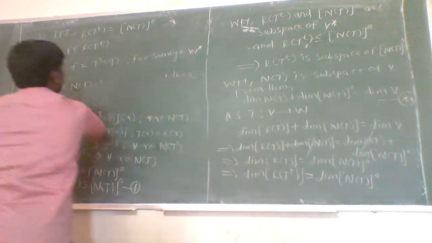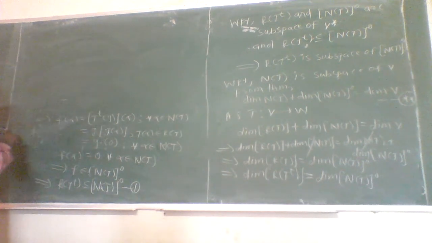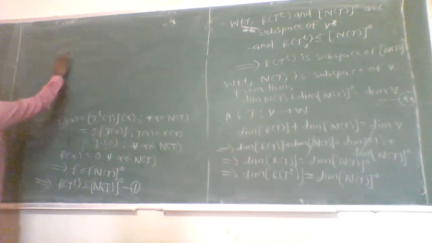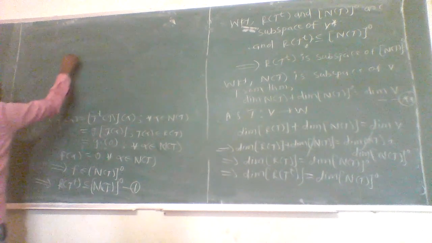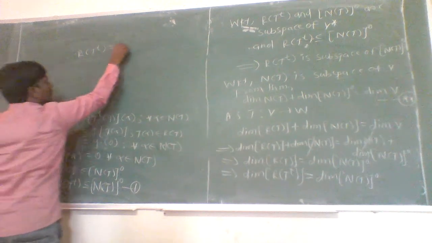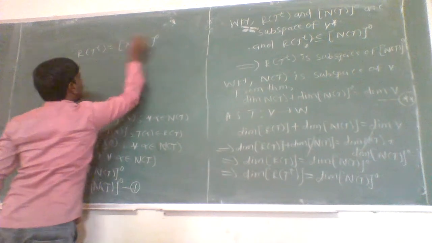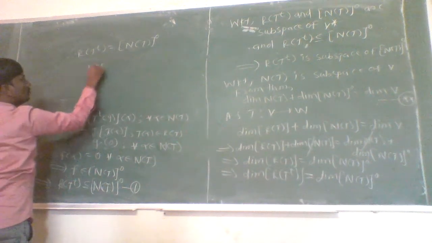Therefore, from this we say that the dimension of the range space of T^T is equal to the dimension of the annihilator of the null space of T, which implies the range space of T^T is the annihilator of the null space of T, and hence the proof that we had to do.